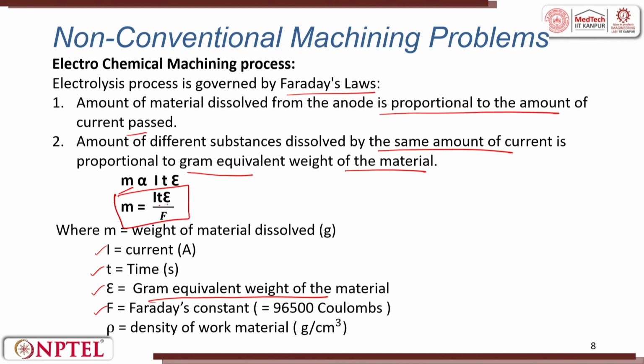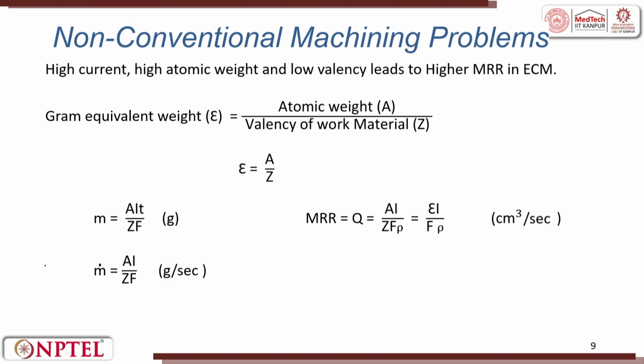So, this is equal to I T epsilon by F. Here in ECM, both tool and workpiece experience significant forces due to high pressure fluid in the gap. Faraday's law governs the process, stating the material removal rate is directly proportional to the electric charge being passed here. The different substances dissolve or deposit in proportion to their chemical equivalent weights. A certain advantage is that surface finish up to 25 micron could be achieved in the ECM process.